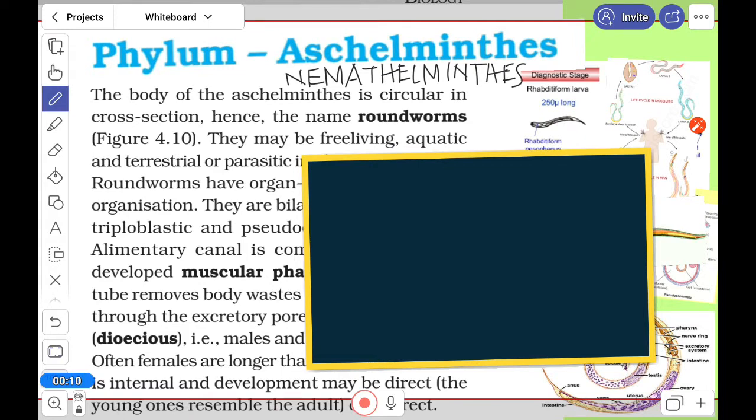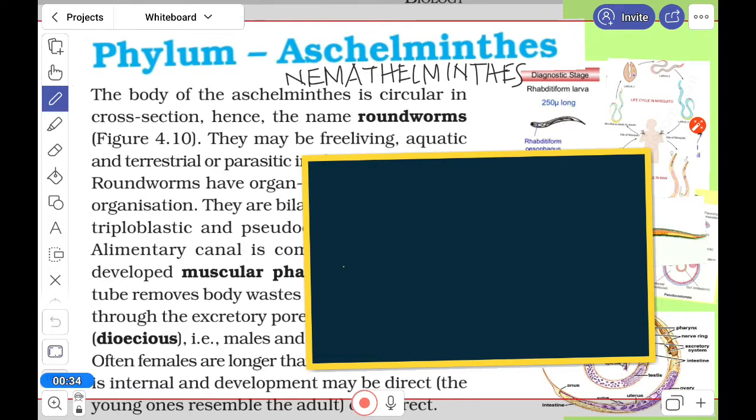Phylum Aschelminthes, also known as Nematelminthes, and the members of this phylum are known as Nematoda. The body of the Aschelminthes is circular in cross section. Hence, they are called roundworms.